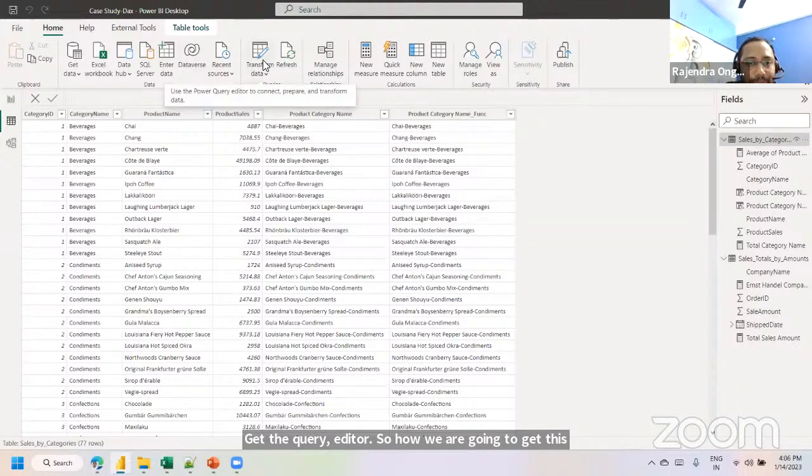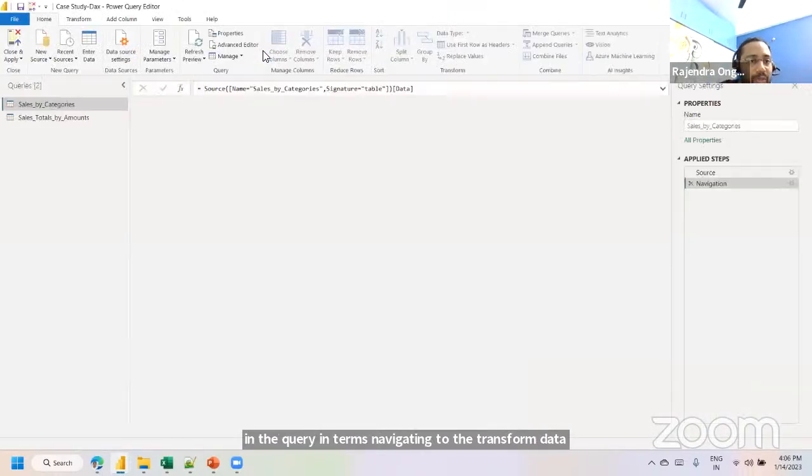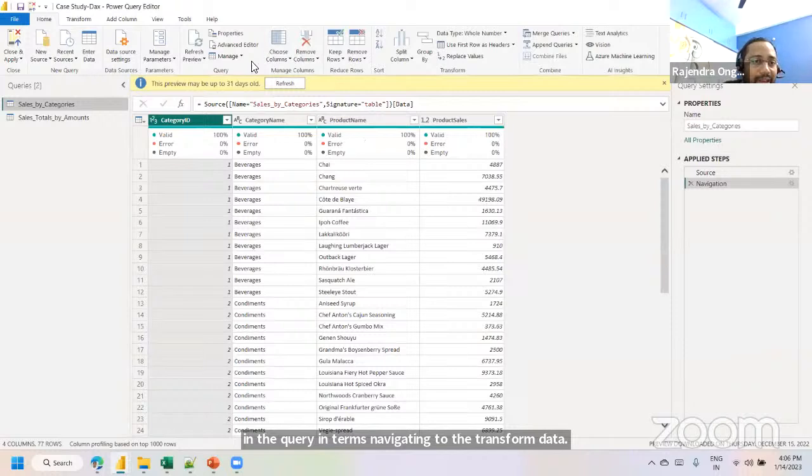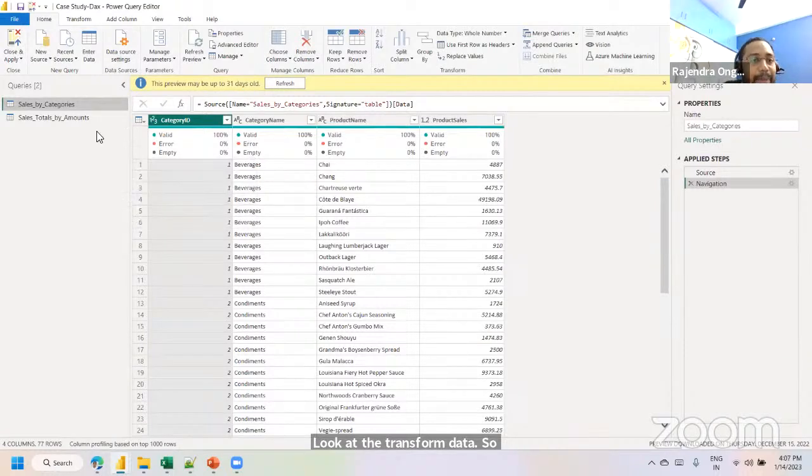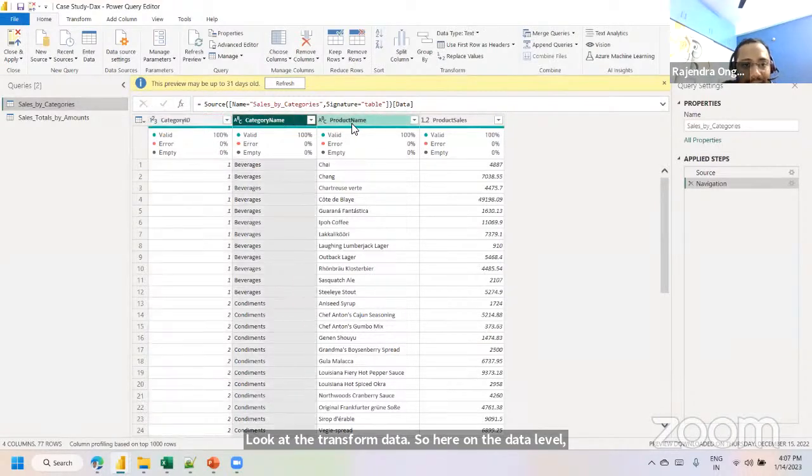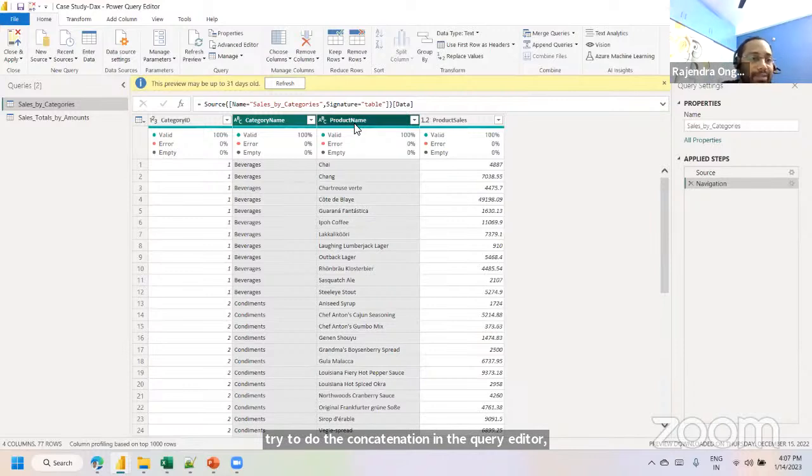See here, maybe I want to do that activity in the query editor. Navigating to Transform data, click on Transform data. Here on the data level, after data extraction, in this particular area, I will do the concatenation in the query editor itself instead of doing it at the Power BI DAX level, that is, the modeling level. So how can we do this activity? How are we going to club this product name and the category name in the query editor?